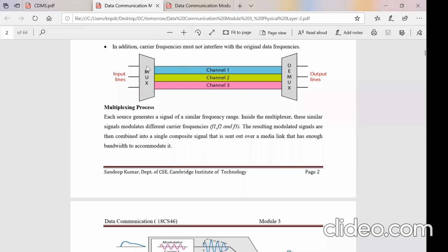In the first time slot T1, only the first device can send data, if it is ready with the data. In T2, the second one. In T3, the third. T4, the fourth one. The next time, for the first device, the slot T1 will come again. Like this, it goes in round robin. That is what TDM is.